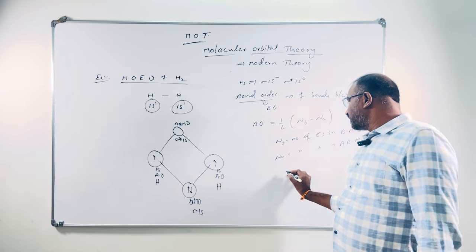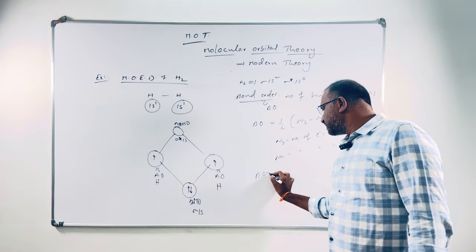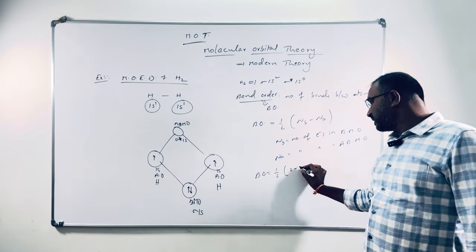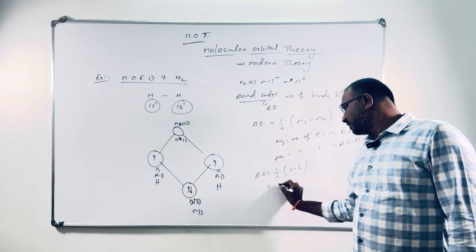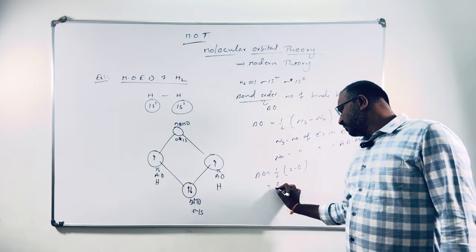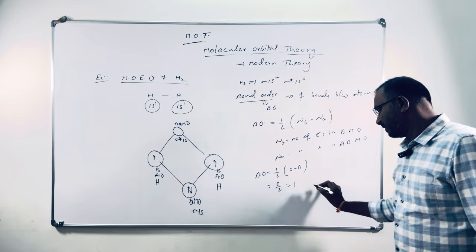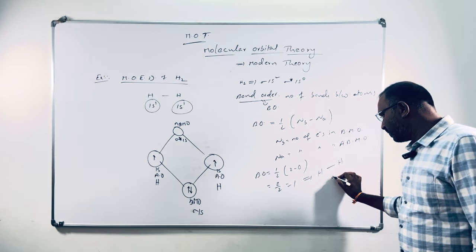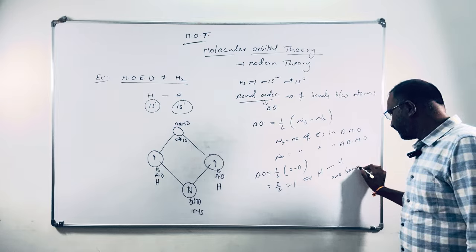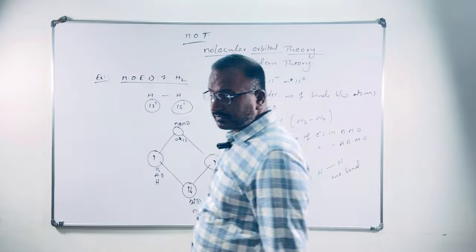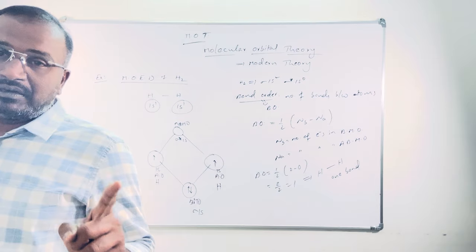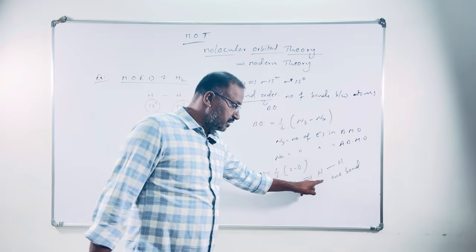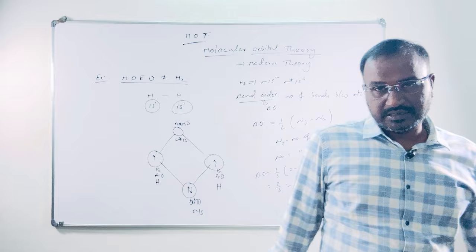So in the bonding molecular orbital, we have 2 electrons. That's why 1 by 2 into 2 minus no electrons in anti-bonding, so 2 minus 0 means 2. 2 by 2 means 1. That is, between two hydrogen atoms, one bond is present. That is called bond order. Only one bond, a sigma bond, will be present in H2.